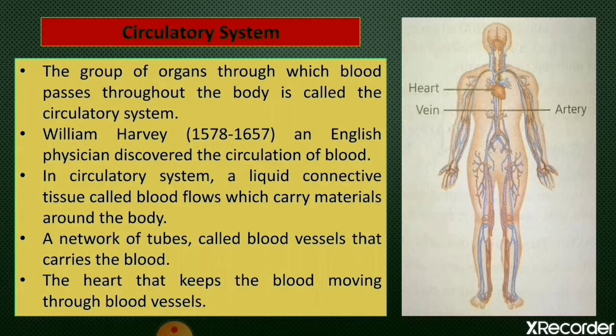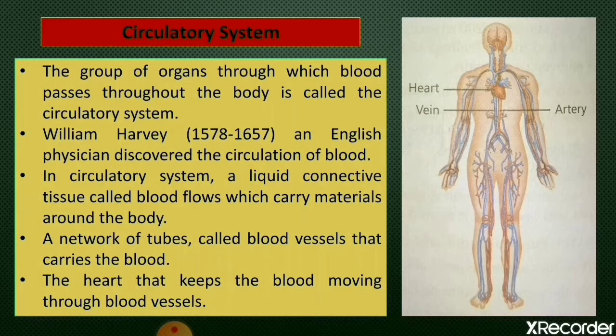The circulatory system carries food, water, and oxygen to every part of the body and helps in removing waste materials from the different body parts, and that waste material may be in the form of carbon dioxide. The various organs of the circulatory system in humans are the heart and blood vessels. Blood vessels means three types of blood vessels are there, that is arteries, veins, and capillaries.